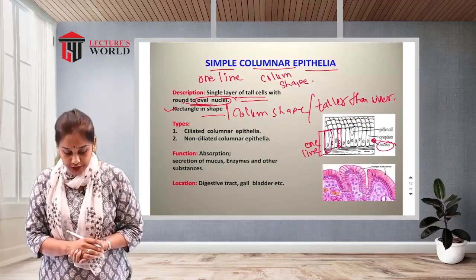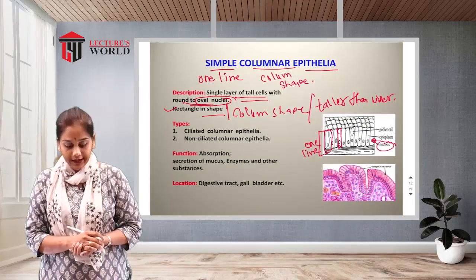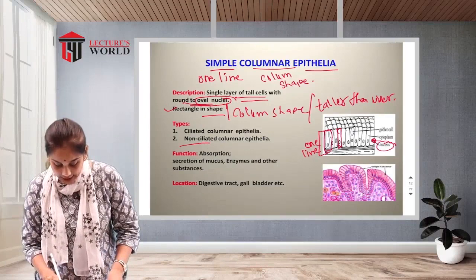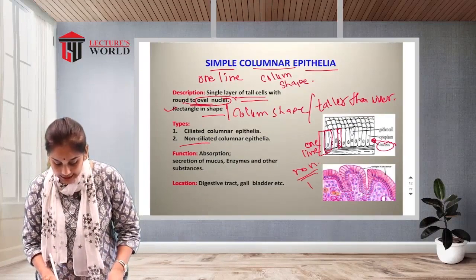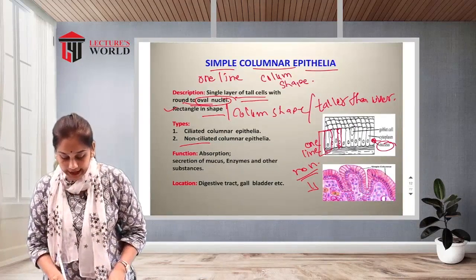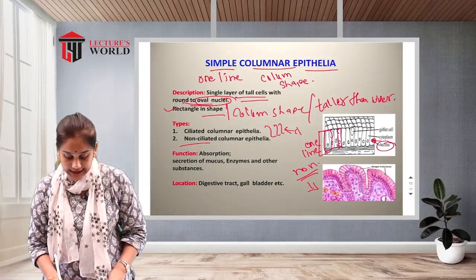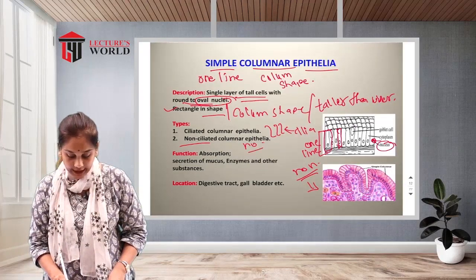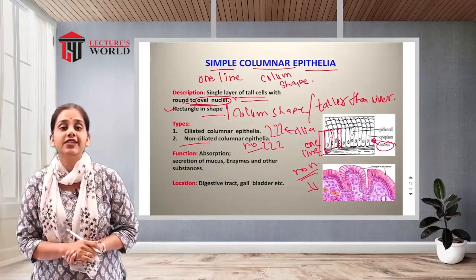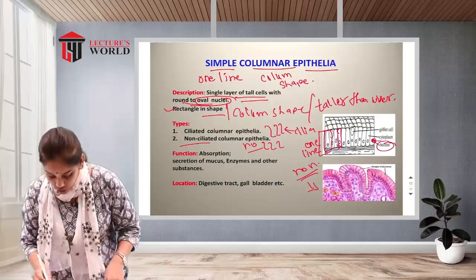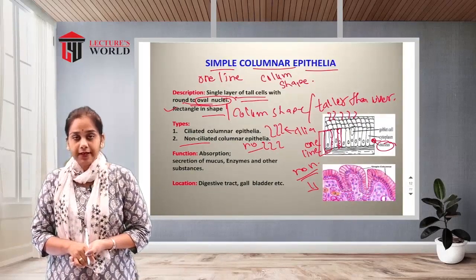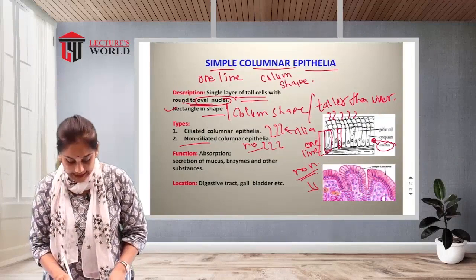It has two types. The first one is ciliated columnar epithelium and the second one is non-ciliated columnar epithelium. See, this is the non-ciliated columnar epithelium. What is the ciliated? There is a presence of cilia. See, this is the cilia, and here there is no cilia. So in the ciliated columnar epithelium, there are cilia over the outer surface for movement, and in the non-ciliated columnar epithelium there are no cilia.